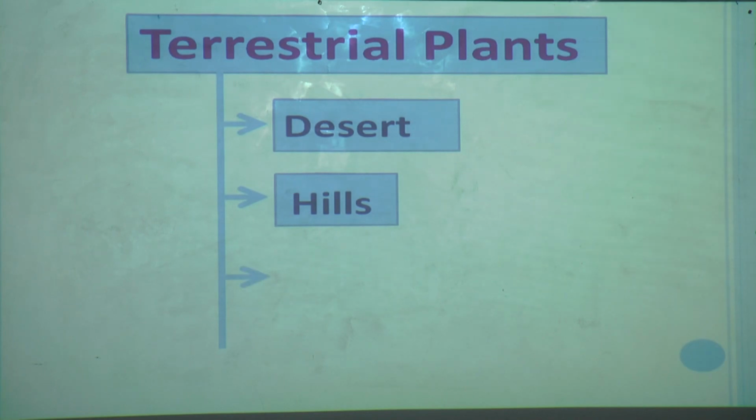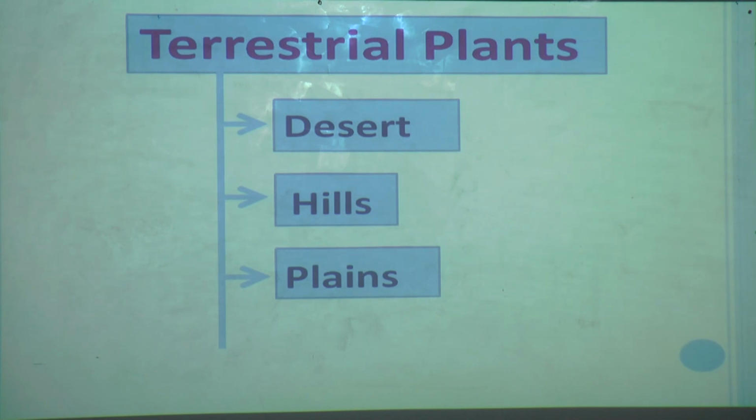After that we have learnt about the plants that grow in the plains. Actually most of you are familiar with the trees that grow in plains. Examples are the mango tree, tamarind, coconut, tea, coffee and all.